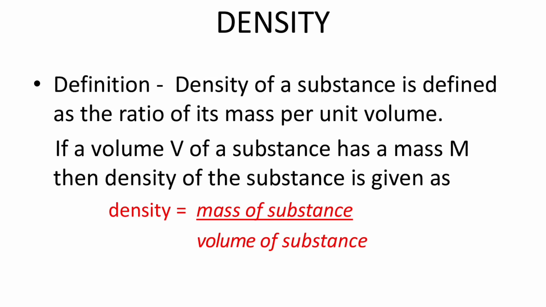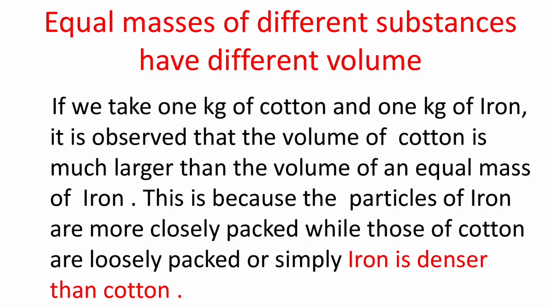So, to explain that equal volumes of different substances have different masses, or the other way around, that equal masses have different volumes, we use the concept of density. Going by the scientific definition, density of a substance is defined as the ratio of its mass per unit volume.